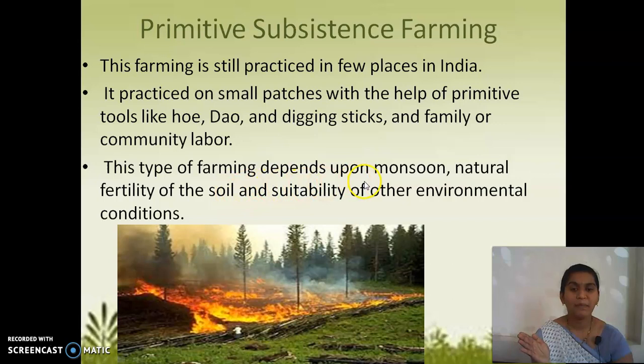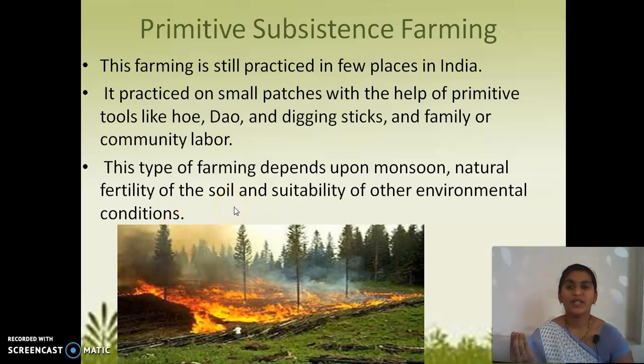Their farming depends on the natural monsoon, that is the rains, and the natural fertility of the soil. They do not use fertilizers or pesticides. They grow whichever crop is suitable for that particular environment.